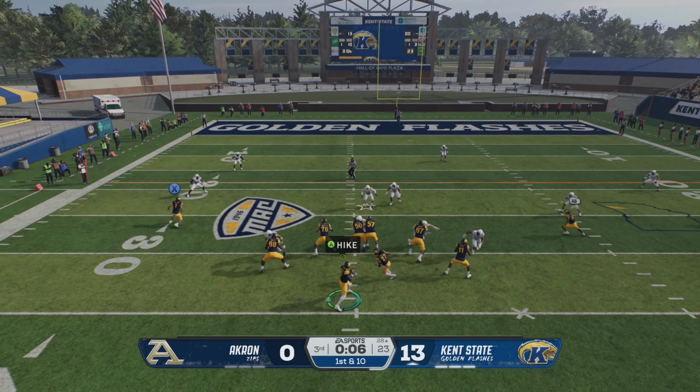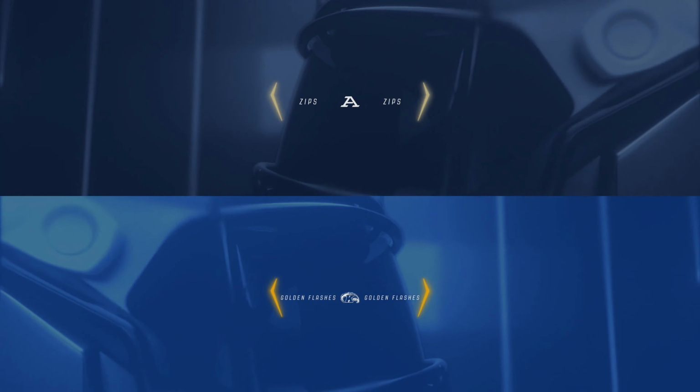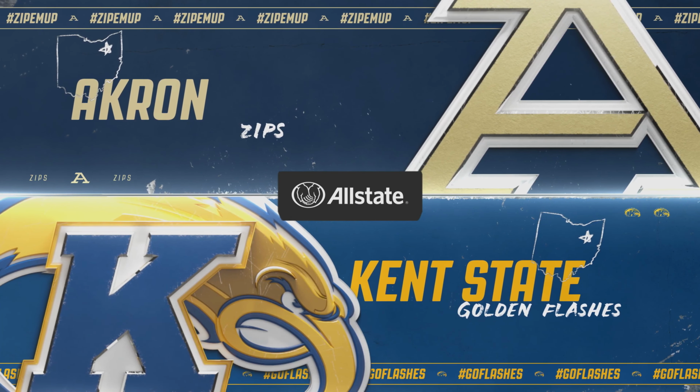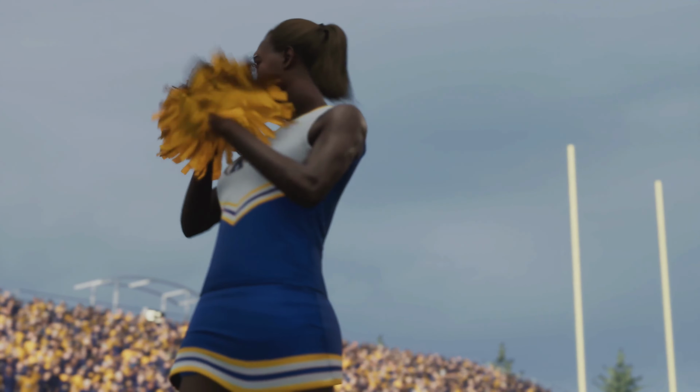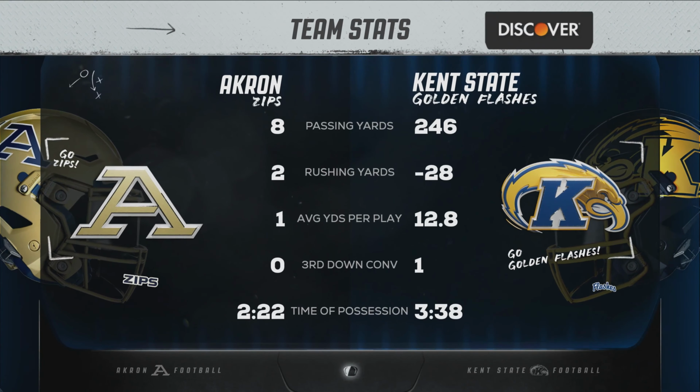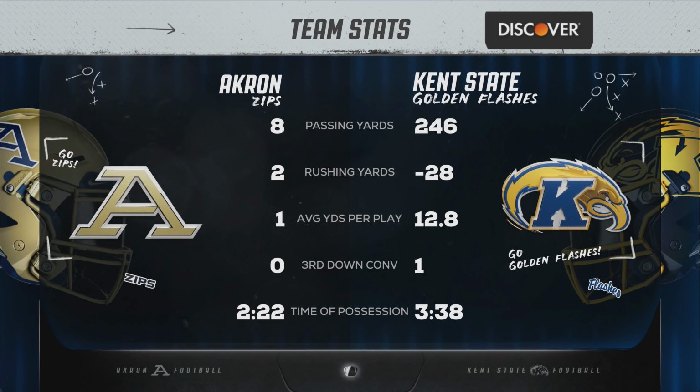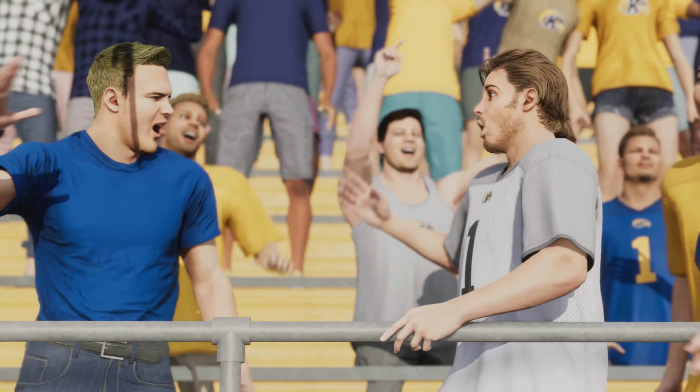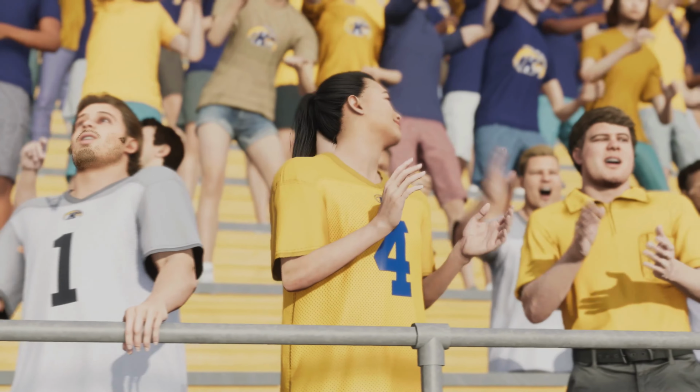Over the middle, it's Martin. They make the tackle, but he gains enough to make the 1st down in what should be the last play of the 3rd quarter. And it's Kent State in the lead right now, Kirk. We've reached the end of the 3rd. Time is running out to cut into this lead. Let's check out the game stats before we go on.